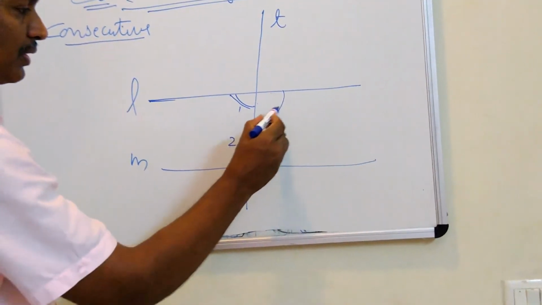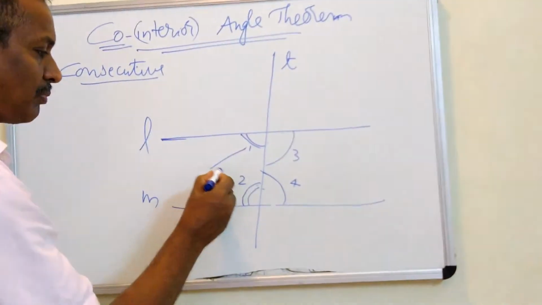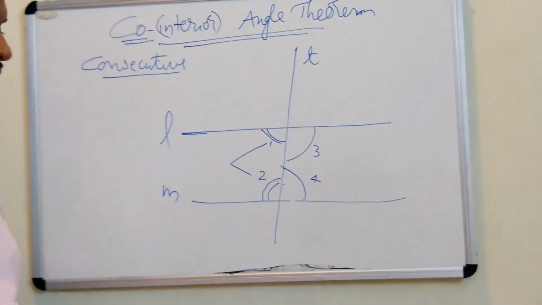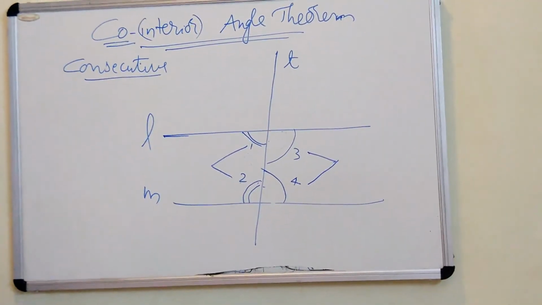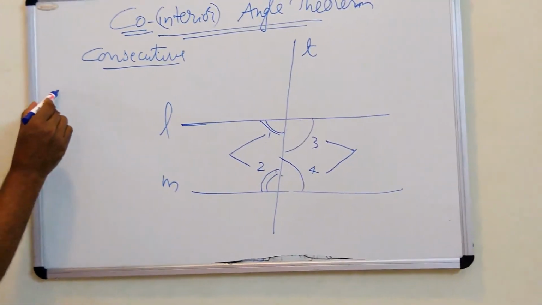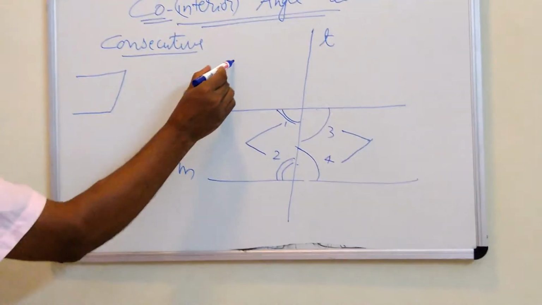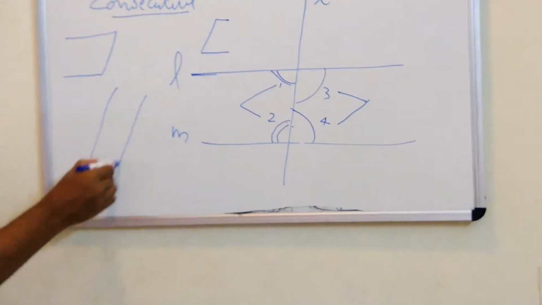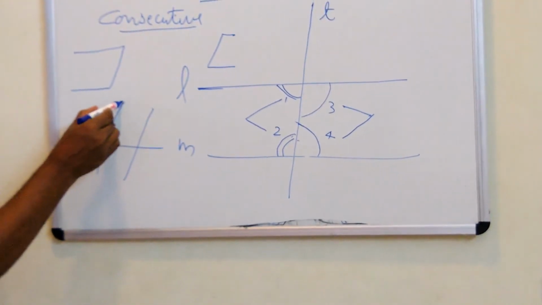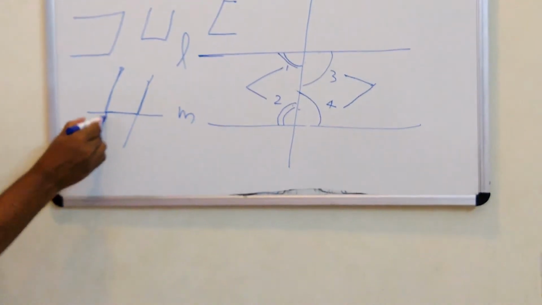The other pair of co-interior is 3 and 4. This is forming another pair of co-interior. For remembering, we can name this shape a C shape, or its reflection, or if lines are parallel like this, then this form, or its down form.